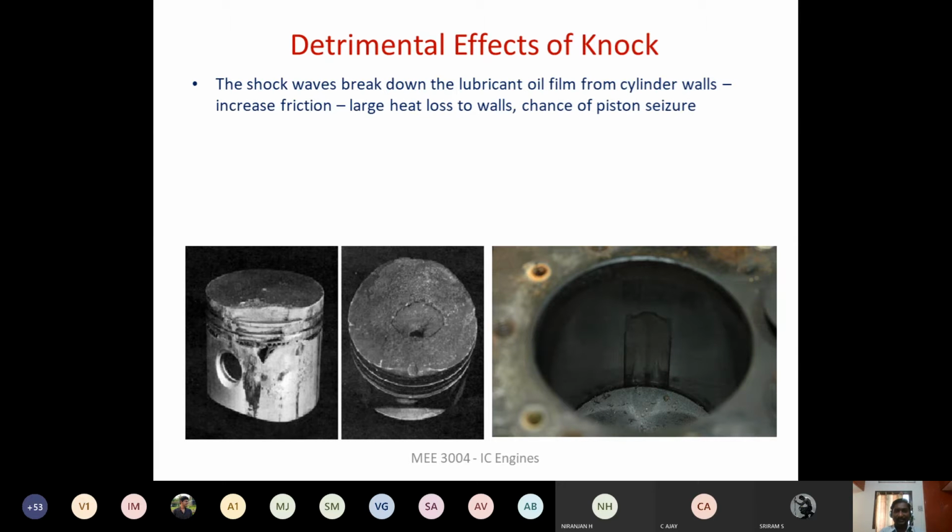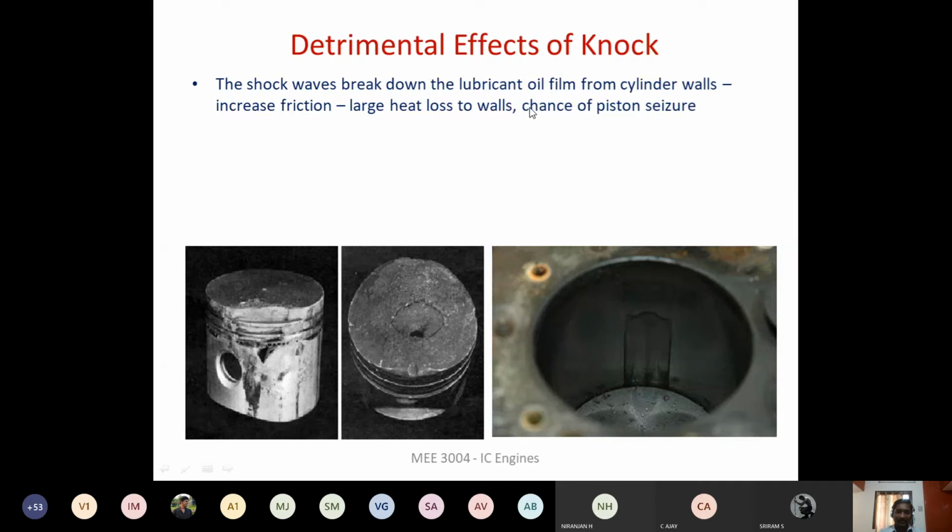These are the disadvantages. The shock waves generated during the knocking process, the knocking combustion, unwanted combustion or abnormal combustion, will break the lube oil that is sealing the piston and the cylinder. This is the piston, and it is inside the cylinder liner, and between the piston ring and the cylinder liner, to be correct, there will be contact. So there we are going to have the lube oil.